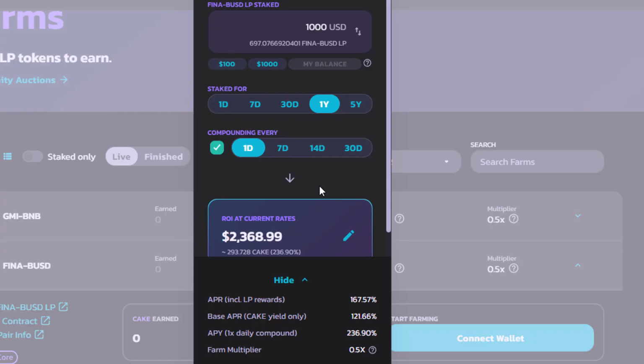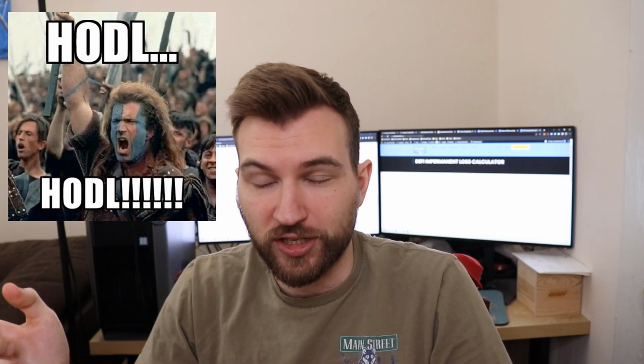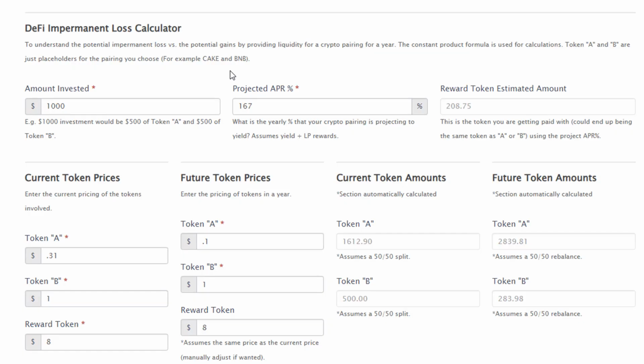Because we have to remember, the estimated APR percentage is based on a $1,000 investment. It's going to show you everything related to the current pricing of those tokens, the current LP rewards, and that's where you can get yourself in trouble. The nerd that I am, I wanted to create a calculator that factors in those changes in price over a year, the APR percentage, and shows what the potential ROI would be if you just hold cryptocurrencies with the assumptions of those price changes versus providing liquidity with those rewards and yield farming. So I did just that.